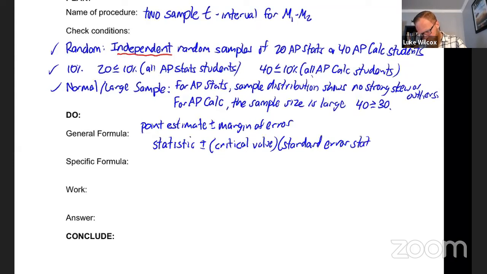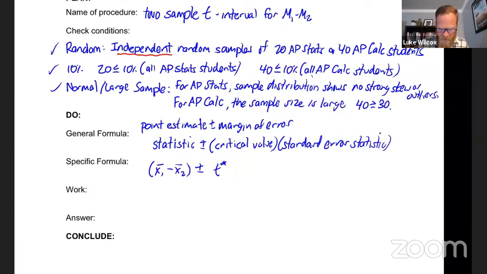Now, the specific formula is where we're going to have to do a little bit of work here. The statistic this time is the difference in the sample means, x1 bar minus x2 bar. Critical value, because we're still dealing with means and we have to use the standard deviation of the samples because we don't know the standard deviation of the populations, it's going to be t star.